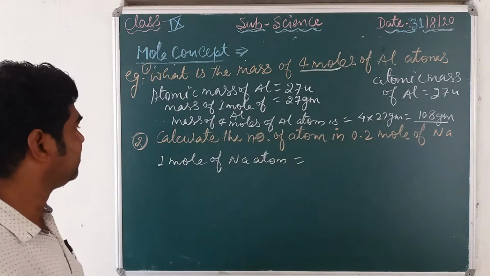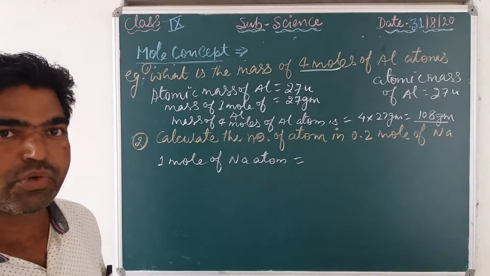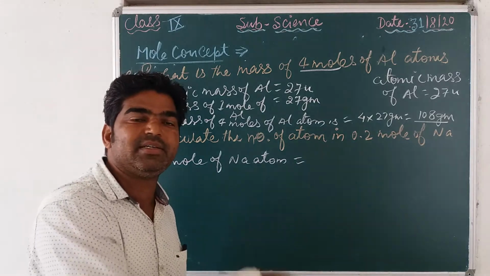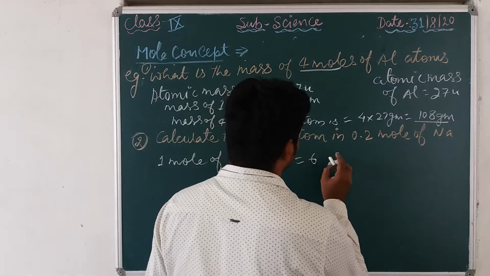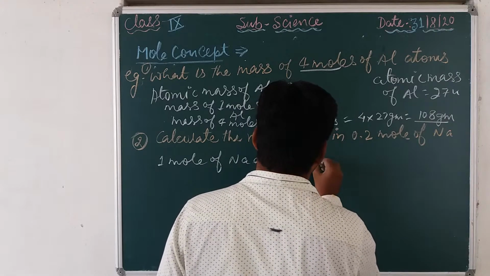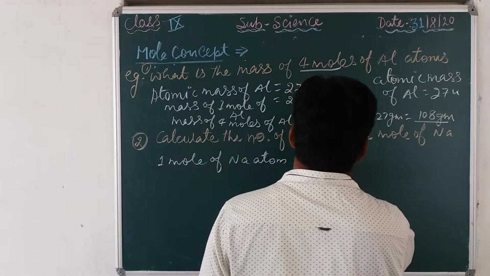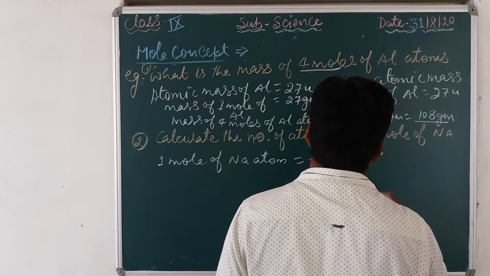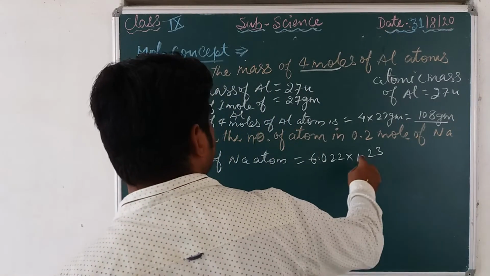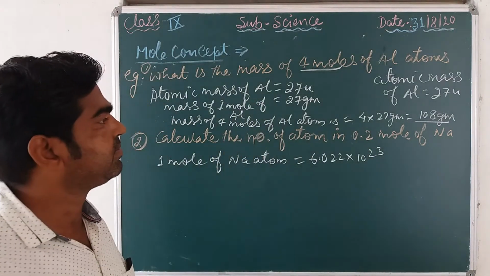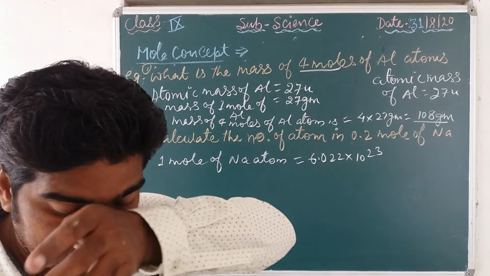In 1 mole of sodium atom, how many atoms of sodium are there? Again it is fixed, equal to the Avogadro number, 6.022 into 10 to the power 23. So how many moles here? Here we have 0.2 moles.